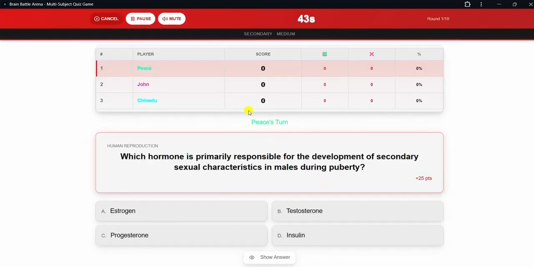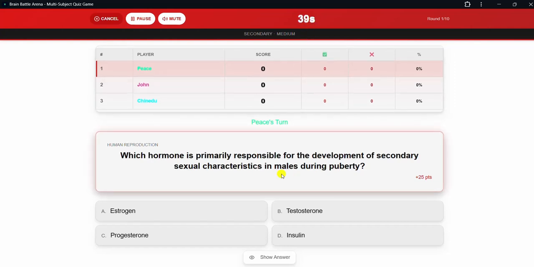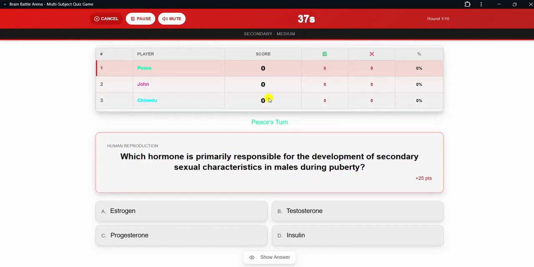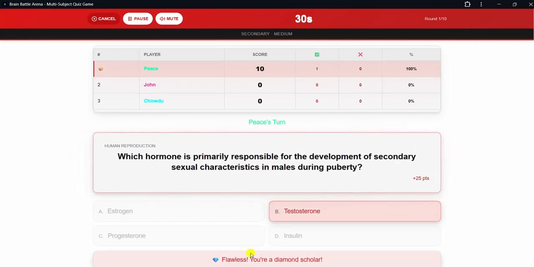Now the question has been generated and the timer is running. Which hormone is primarily responsible for the development of secondary sexual characteristics in males during puberty? The options are A. Estrogen, B. Testosterone. So let's say this is the answer. Correct. Well done.